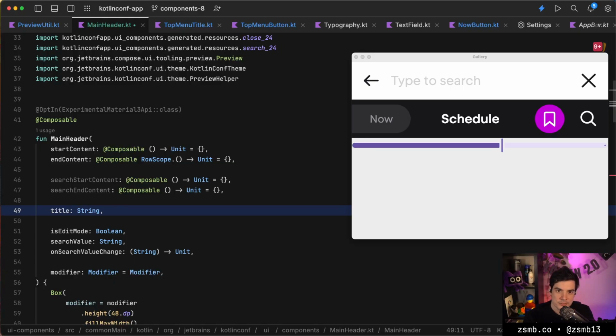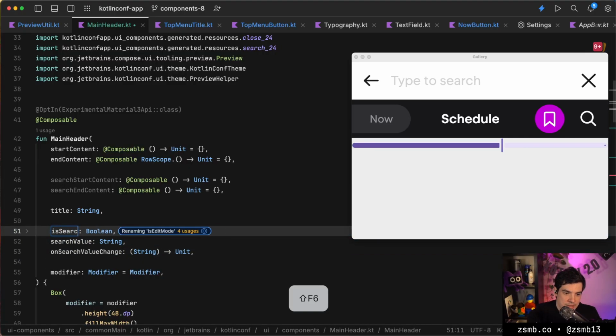Should that entire search field thing be just a separate slot? Yeah, it's very hard. We can have so many choices here. We could grab anything here and extract it into a slot. So really it's just a problem of having a lot of different possibilities. Is search mode.